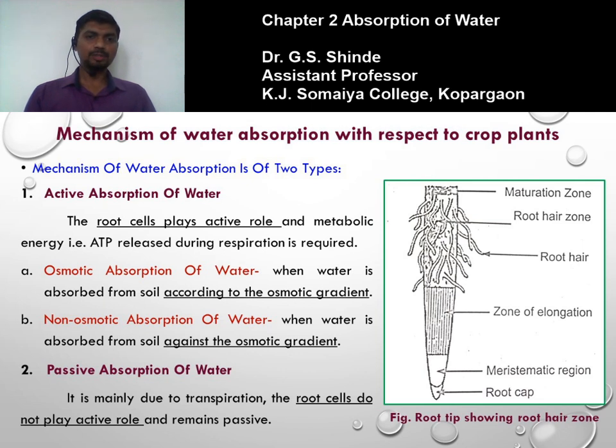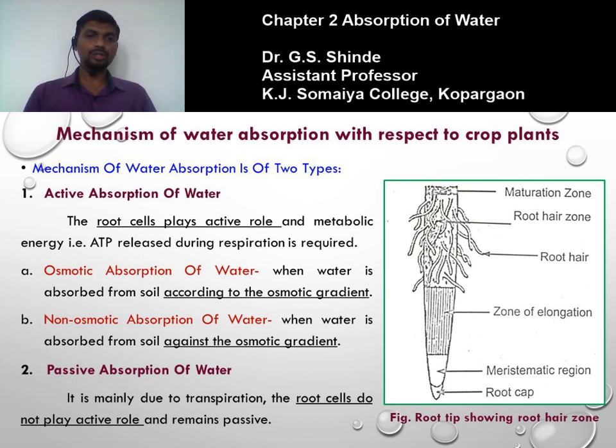In active absorption of water, the root cell plays an active role, and metabolic energy in the form of ATP released during the process of respiration is required. In the case of passive absorption of water, it is mainly due to transpiration. The root cells do not play an active role and remain passive.